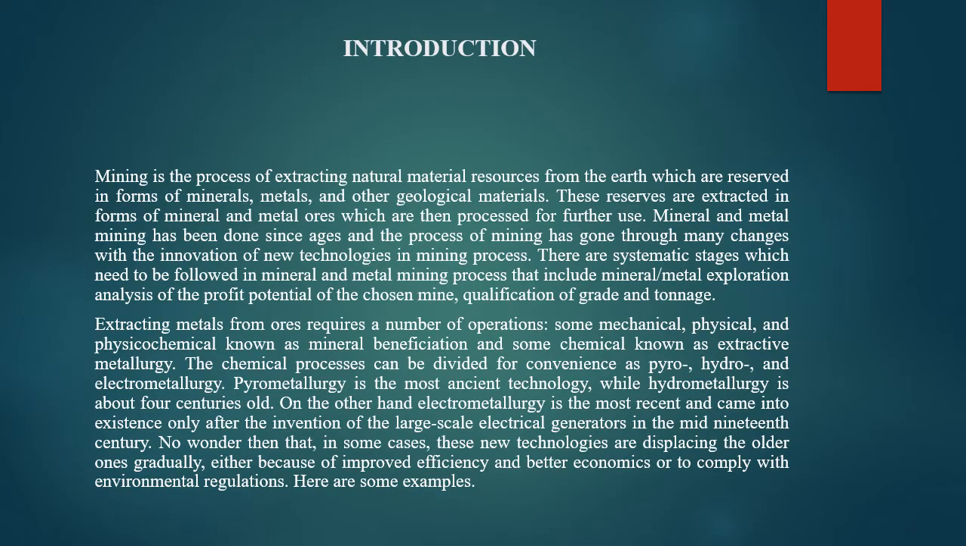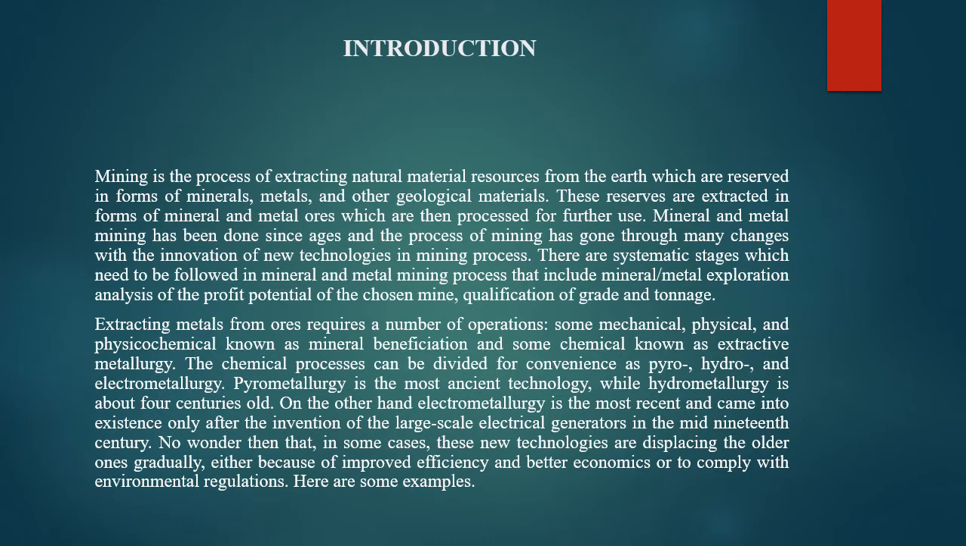Mining is the process of extracting natural material sources from the earth's reserves in the form of minerals and metals, and these mined minerals are processed for further use. These processes are done in a number of operations. Some are mechanical, physical and chemical. And the chemical process is divided further into three: hydro, pyro and electrometallurgy. Of these, pyrometallurgy is the oldest method of extracting metal.